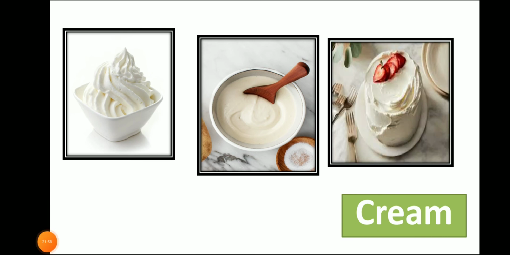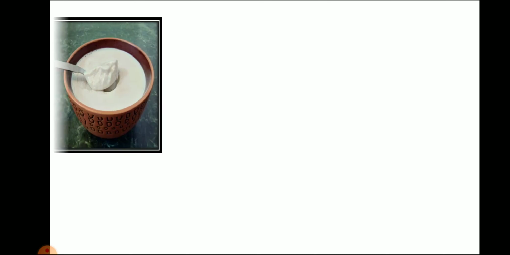You can see here a cake with this layer, right? So now you can understand how milk products help us in our food. So what is this? It is cream, which is one of the milk products. Then next, what is this? Again white color. Remember that things which are made from milk are mostly white.